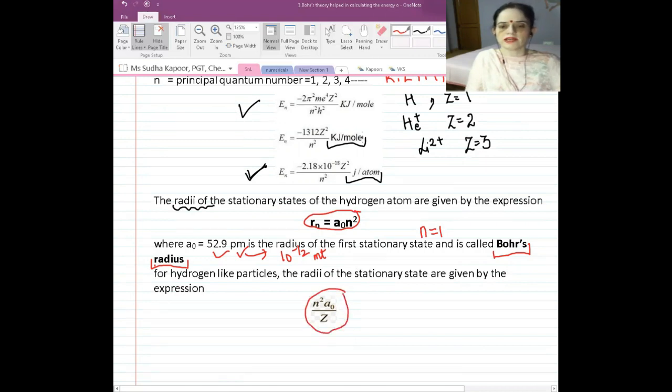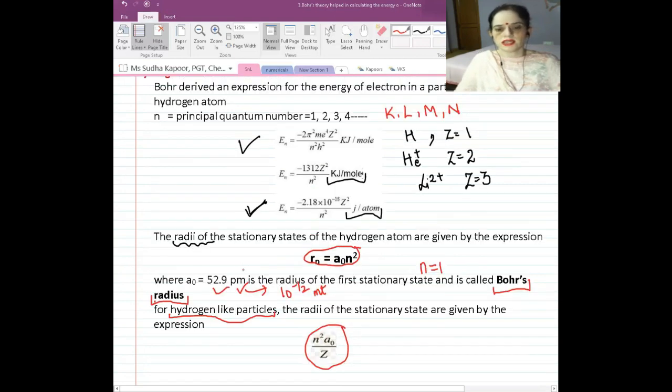So the formula gets divided by Z: a naught n square upon Z. This formula is used only when we are talking about hydrogen-like particles, that is, those having a single electron. So the Bohr model was very successful in calculating energy, radii, and angular momentum also. MVR is equal to nh upon 2 pi, the integral multiple.